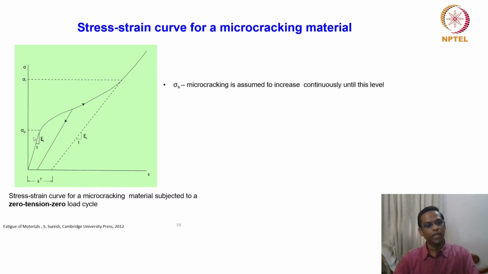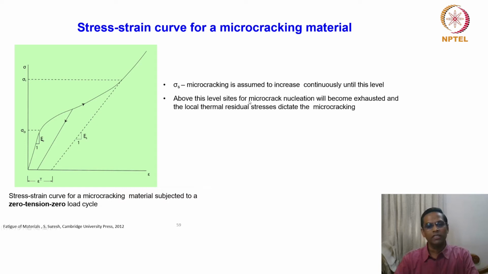So similarly, the microcracks keep on increasing till it saturates. There is no scope of further microcracking. All the regions are consumed, like with dislocations, where there is no scope of generating new dislocations. Here there is no scope of creating microcracks. So it reaches the maximum. That is called sigma S, the saturation stress.